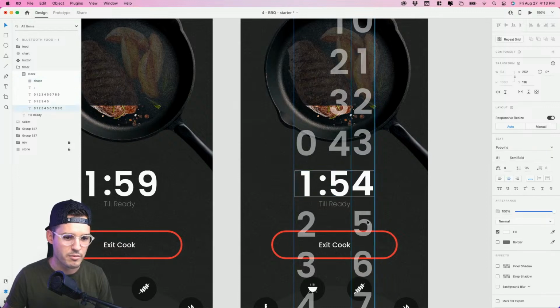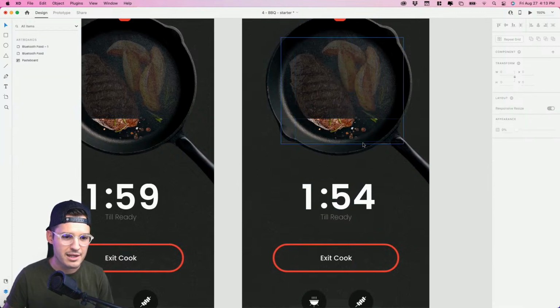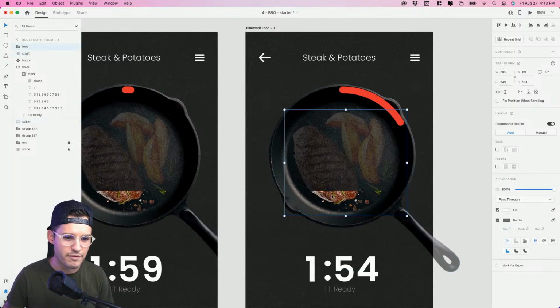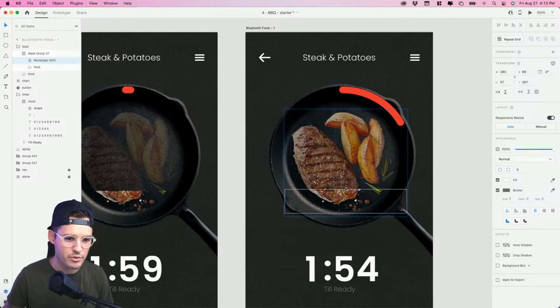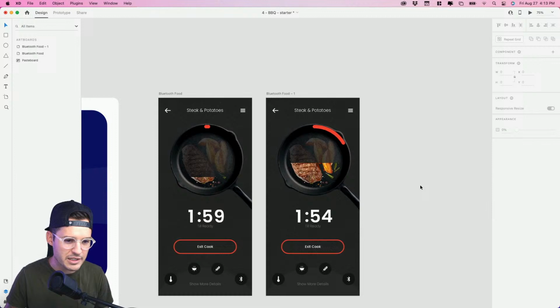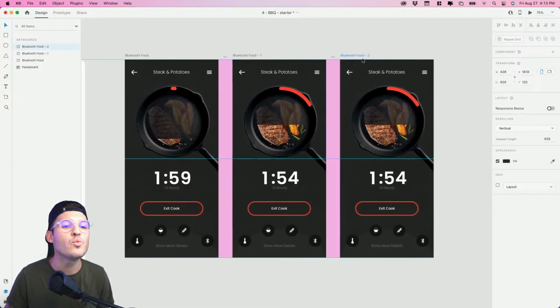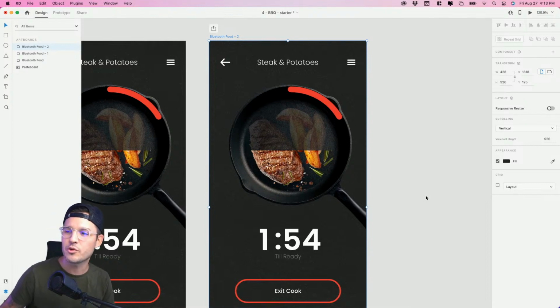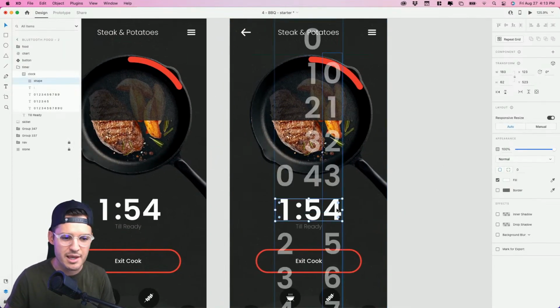Sorry, let's go 1 more. Beautiful, like that. We're gonna need to move our gauge forward, maybe 4 seconds or 5 seconds. So let's do something like that. And then let's make our food rise a little bit, shall we? So we'll just grab our mask and move it forward. Beautiful. We'll see all of that move together in about 5 seconds. Let's do 1 or 2 more. We'll stitch them all together with timed prototype triggers. Be a lot of fun.